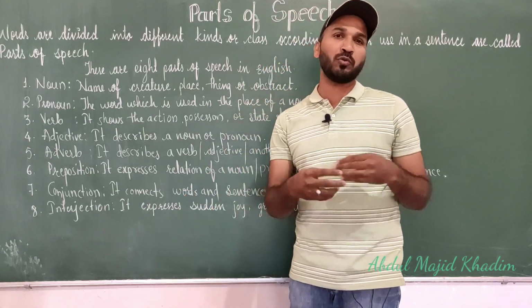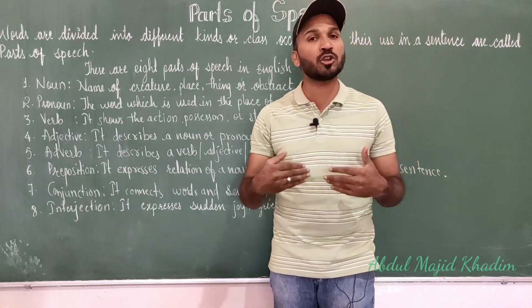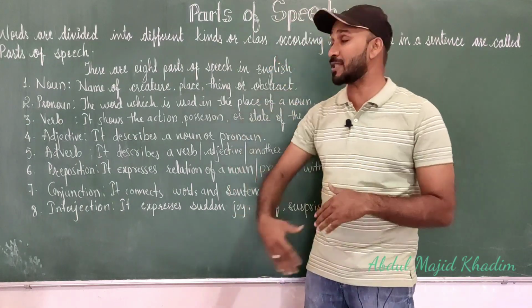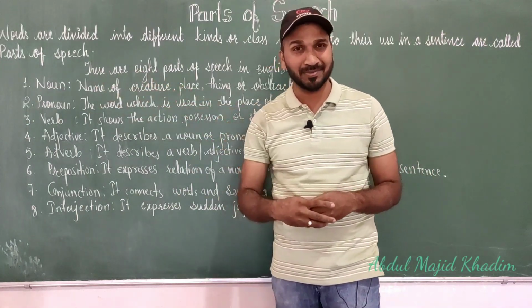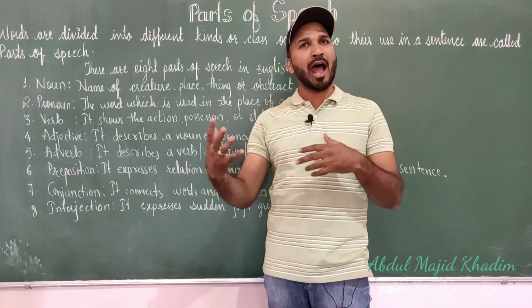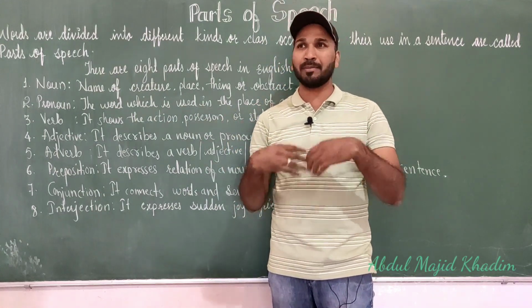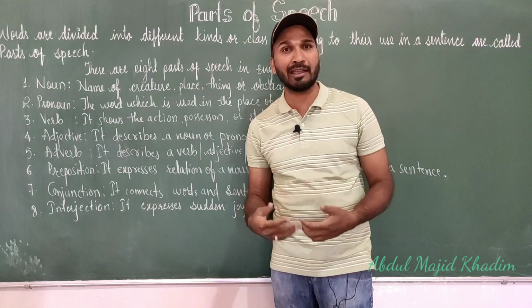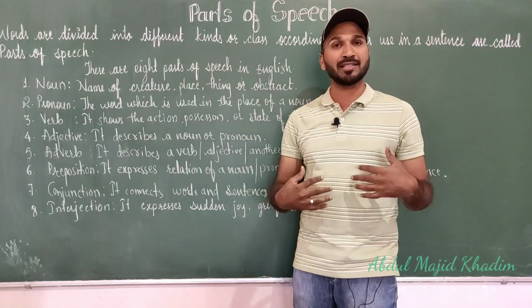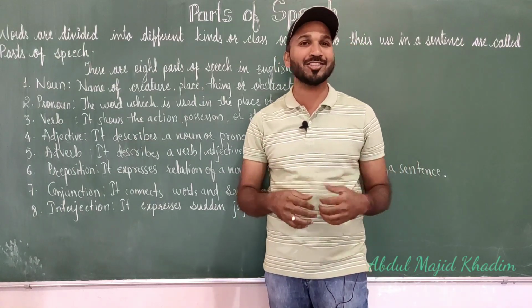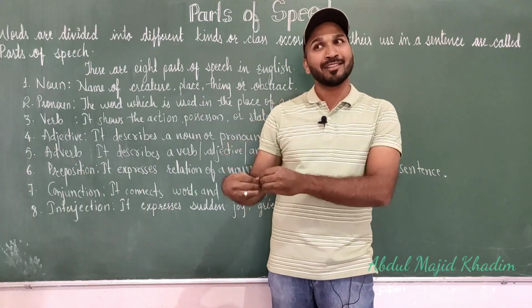So what do we have to do? We have to avoid the repetition of the noun. What do we use? We use pronouns. Instead of saying my name again and again, I say: this is Majid. I am an English teacher. I used to teach English in this and that school.